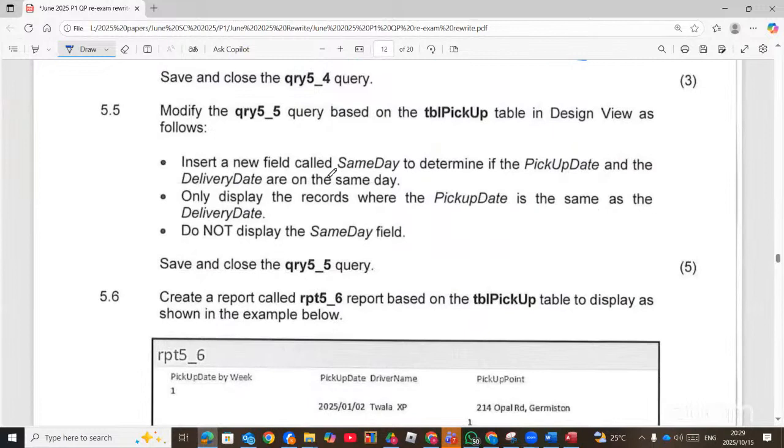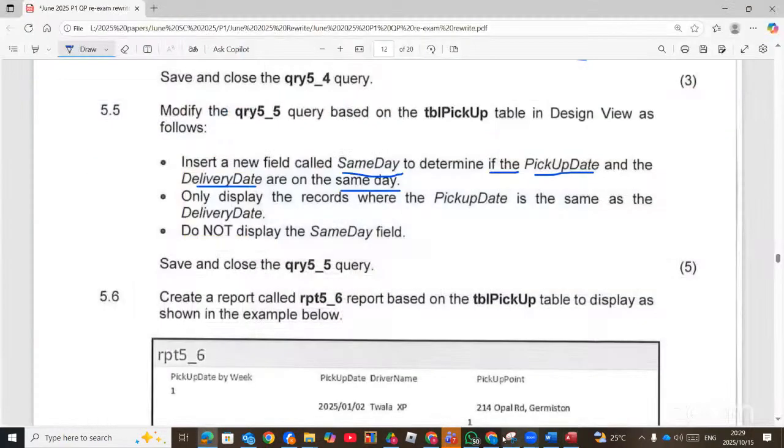5.5, insert a calculated field called same day. I like this question. To determine if the pickup date and the delivery date are on the same day.